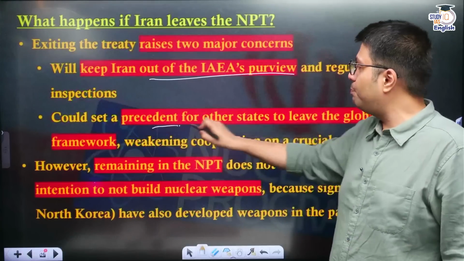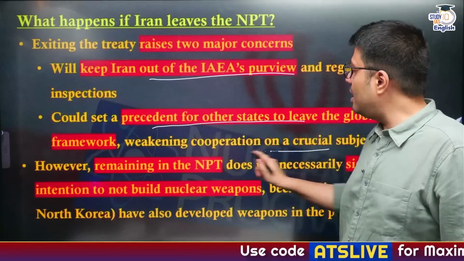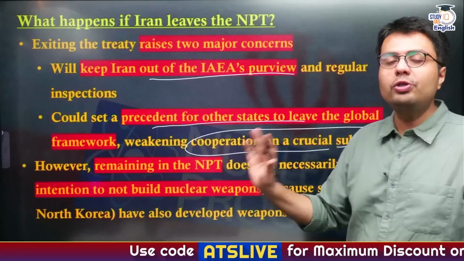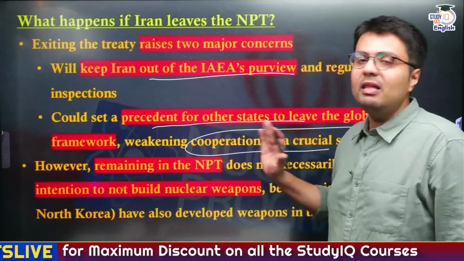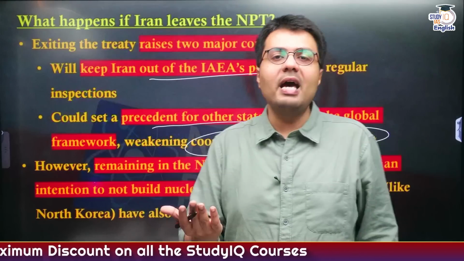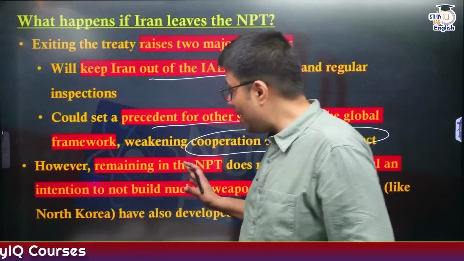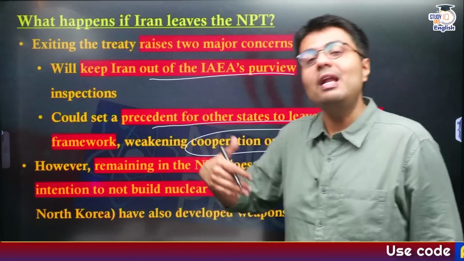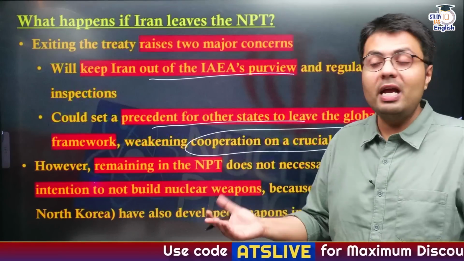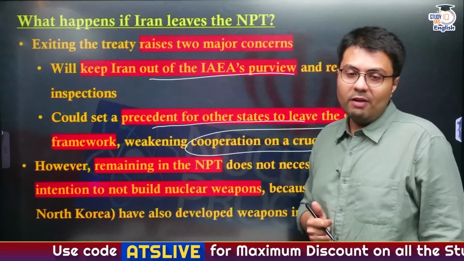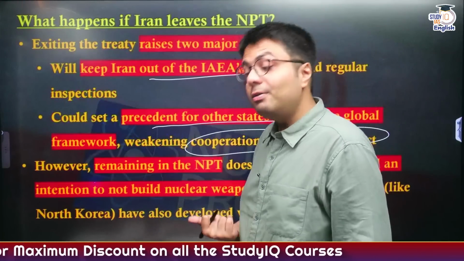Similarly, it can also set precedents for other countries to leave the NPT. Therefore, it will weaken the global cooperation on a very crucial subject, that is nuclear non-proliferation. However, remaining in the NPT does not automatically guarantee that a country is not pursuing nuclear ambitions. For example, we have seen North Korea previously, while being a member of the NPT, keep on developing and enriching uranium, which ultimately led to the development of nuclear weapons, right? So these are the consequences that might happen.